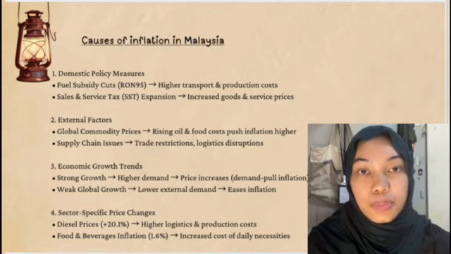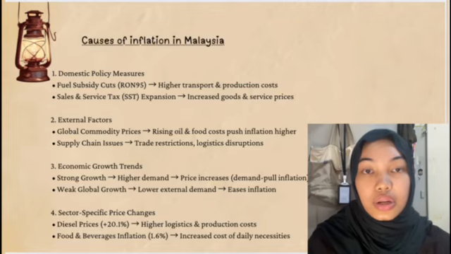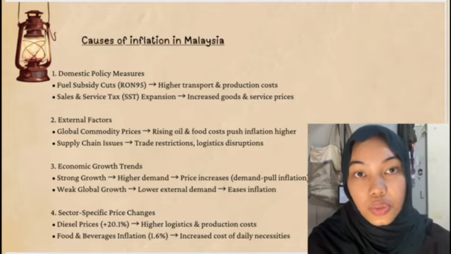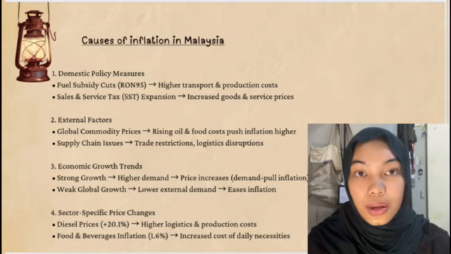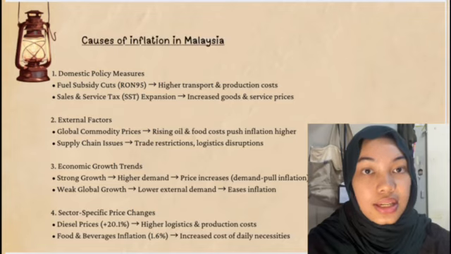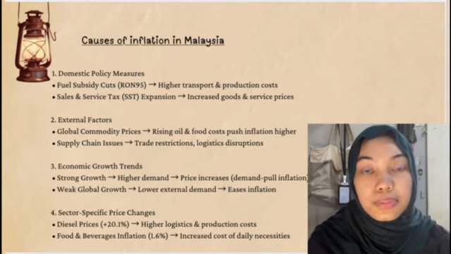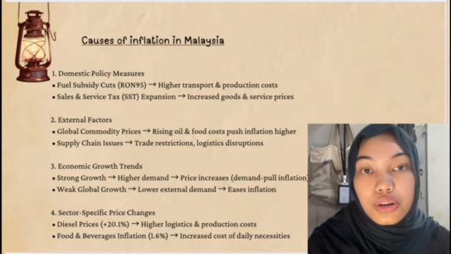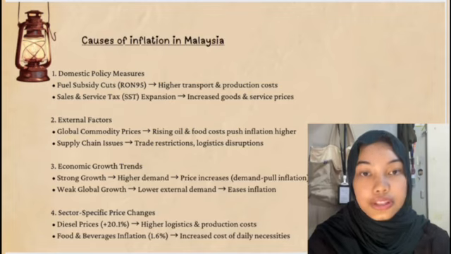The government's policies play a big role in inflation. Two key policies are RON95 full subsidy cuts. When subsidies are reduced, transport and production costs go up, leading to higher prices. Sales and service tax, like SST expansions, means more tax on goods and services, so businesses increase prices for consumers. These policies help manage government spending but also contribute to rising inflation.